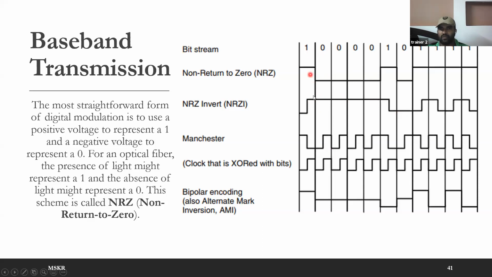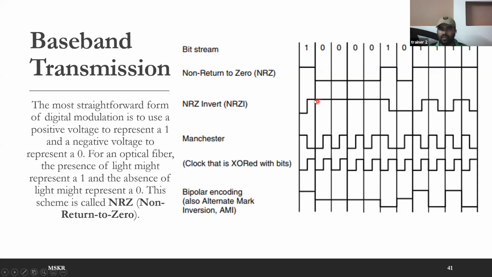The last bit was 1, so the signal level here is high. Since your bit is 0, there is no change. Remember this point in NRZI: 0 means no change, 1 means change. I repeat, in NRZI, 0 means no change, 1 means change. Depending on whether there is a change or not, you decide which bit it is.